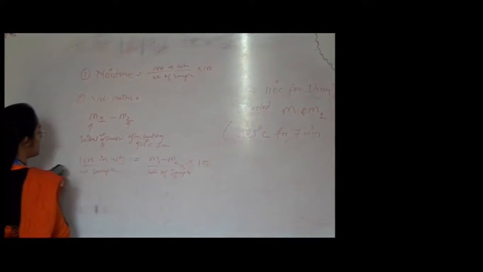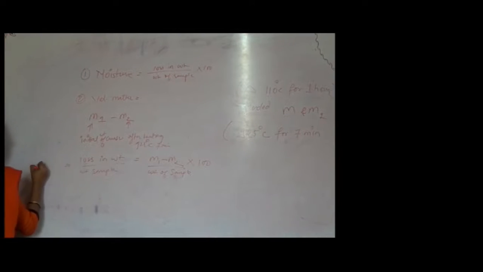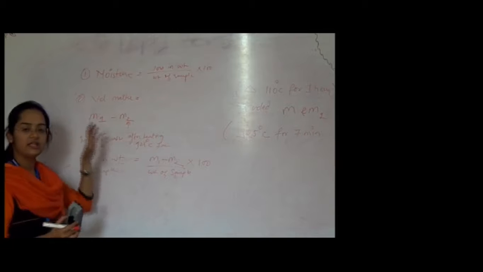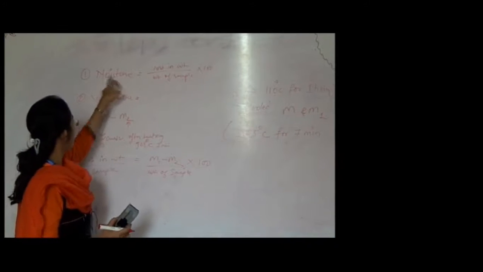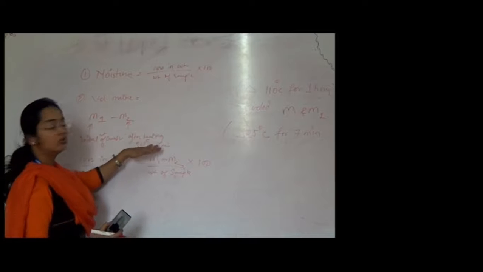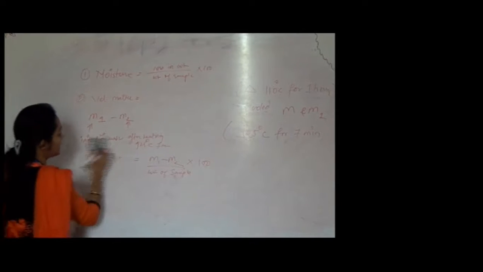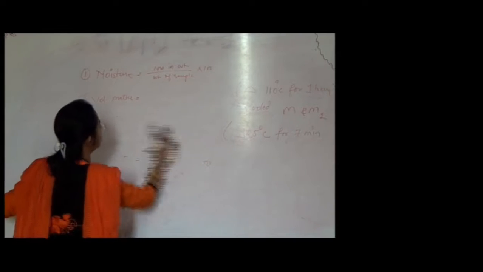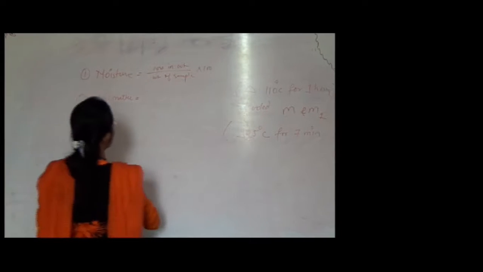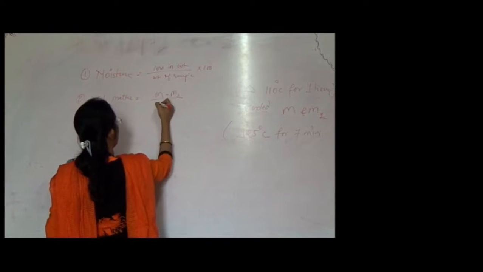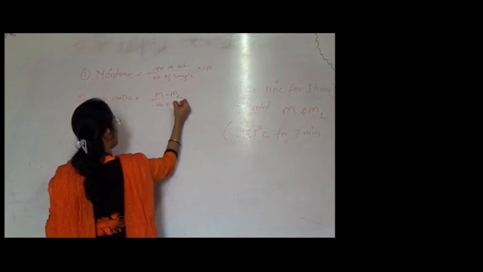So this is the formula for volatile matter. Clear to all of you? Volatile matter is equal to the initial weight minus the weight after heating to 925 degrees Celsius for 7 minutes. So this is the formula derived for volatile matter: m1 minus m2 divided by weight of sample into 100.